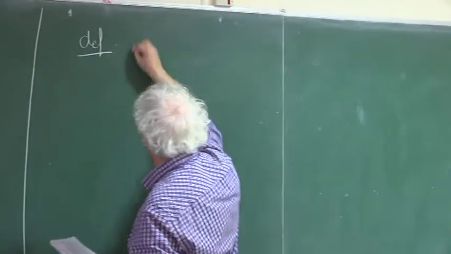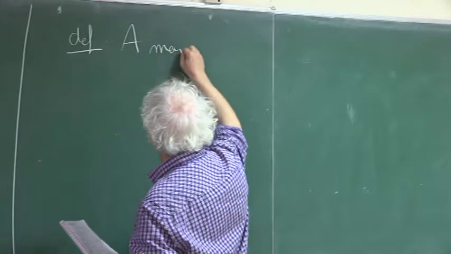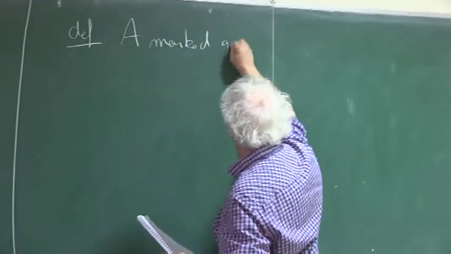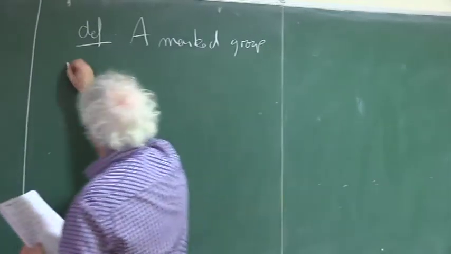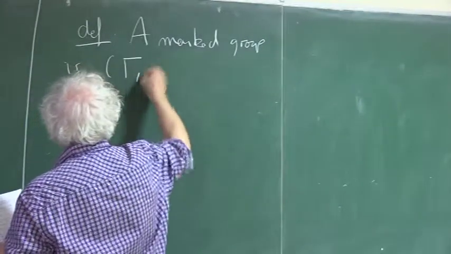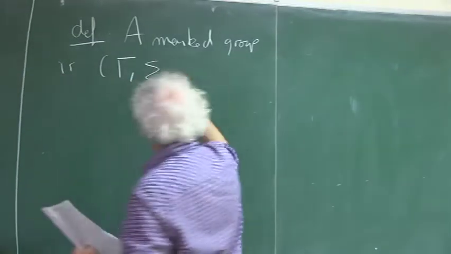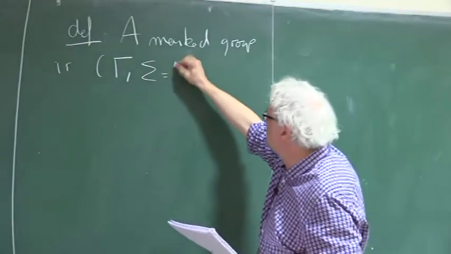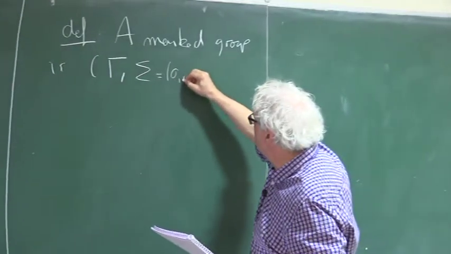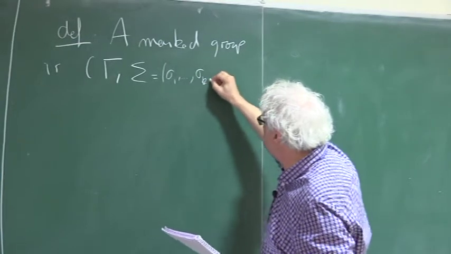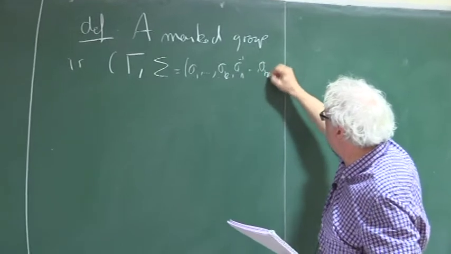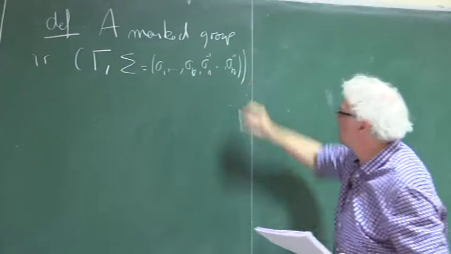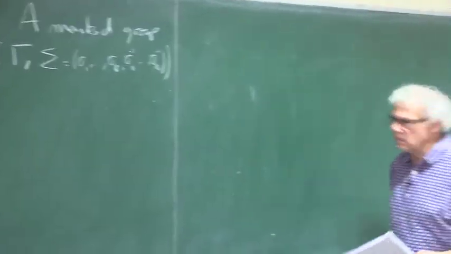A marked group is (gamma, sigma), a group with a finite set of generators sigma 1, ..., sigma k, sigma 1 minus 1, ..., sigma k minus 1. So the set of generators has to be symmetric.